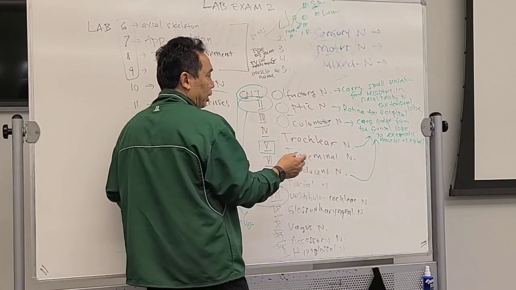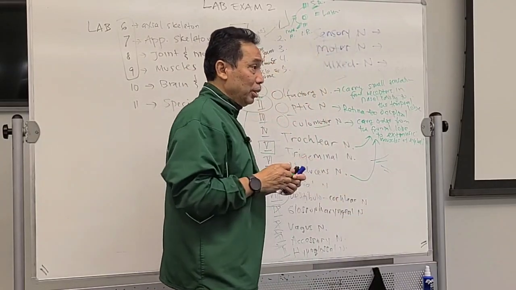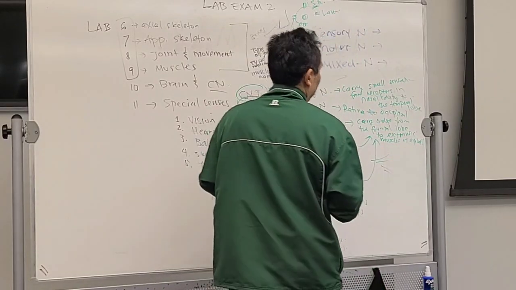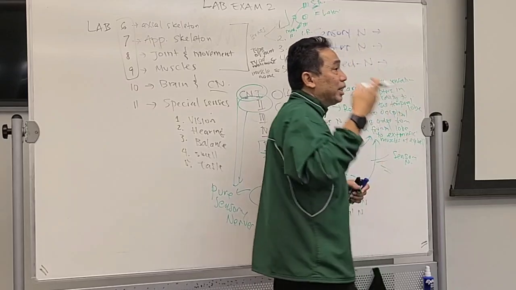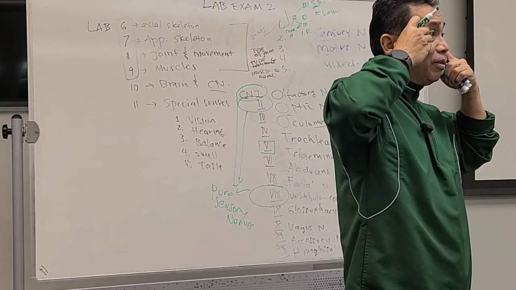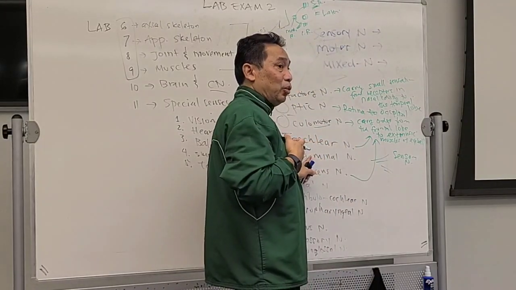trigeminal. It's actually divided into 3, and all of them will go to the face. Okay, it's going to be mixed. The sensory nerve will carry sensation from your face. If somebody touches you on your face or you have pain in the face, it will be carried by this trigeminal nerve to where?